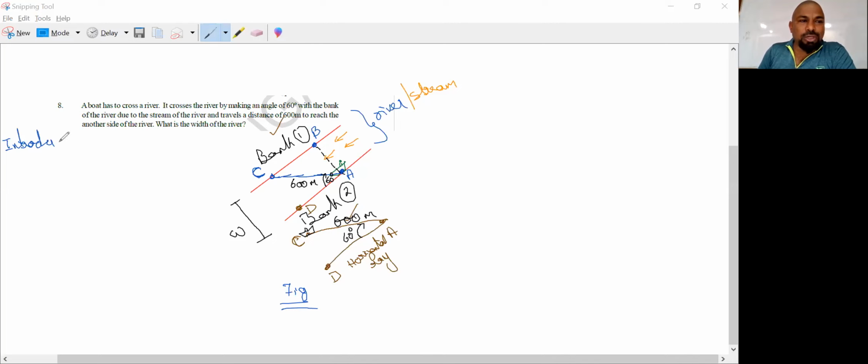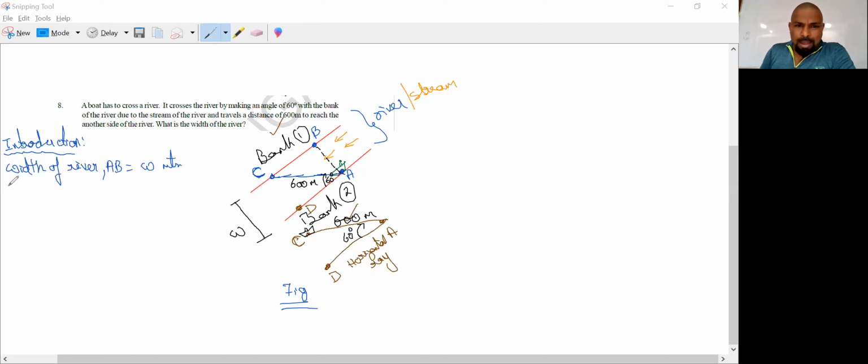Introduction. Let's go with the introduction. First of all, we need to know the width of the river. So we need to calculate the width of the river. As I said earlier, always deal with the sentence, labeling, then go with the magnitude. Width of the river, we consider it as AB, which is W meters. We don't know the width, obviously, so generally we take the width as W.